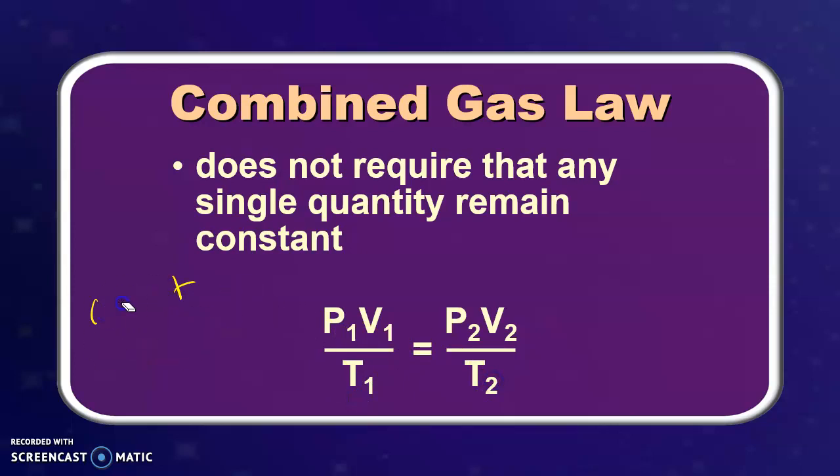All right. So if you want, you can use this one by itself and just kind of cross cancel. If they don't give you information, you can still use this. But maybe there's no constant values. Maybe temperature, pressure, and volume are all changing. Then this would be your go-to guy.